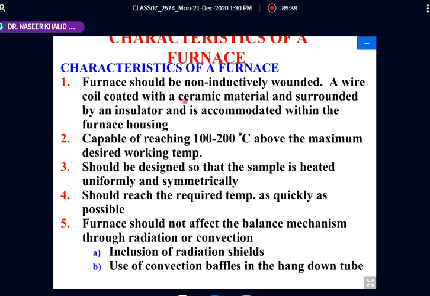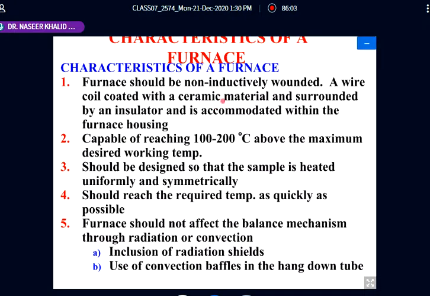A wire coil coated with a ceramic material and surrounded by an insulator is accommodated within the furnace housing. Whatever coil is arranged within the furnace is coated with the ceramic material. Ceramic materials are non-conductors.